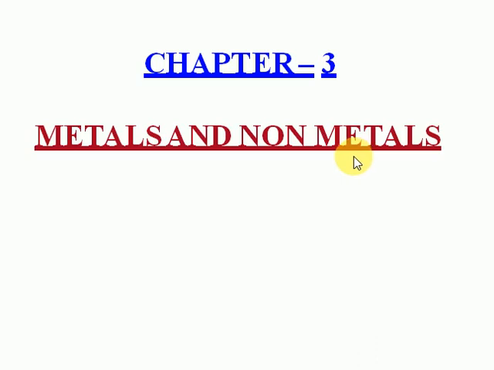Before I start my discussion regarding metals and non-metals, first we have to know that in our daily life we come across various types of metals and non-metals. First point, oxygen is very essential to sustain life on earth. Oxygen is essential for respiration. Similarly, consider some metals that play a role in the metabolism process.